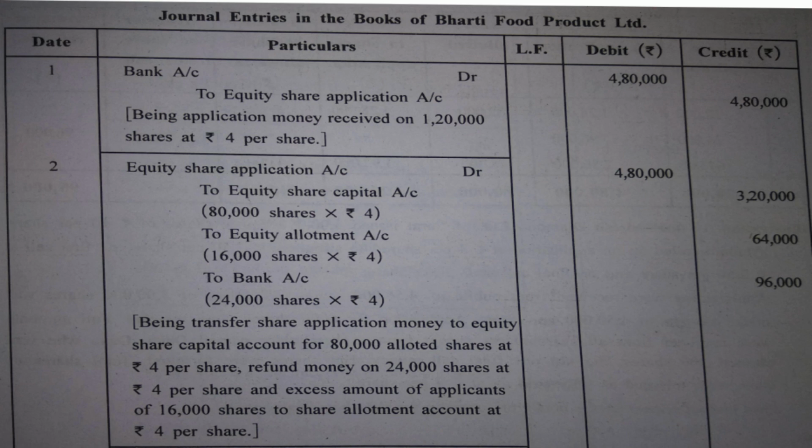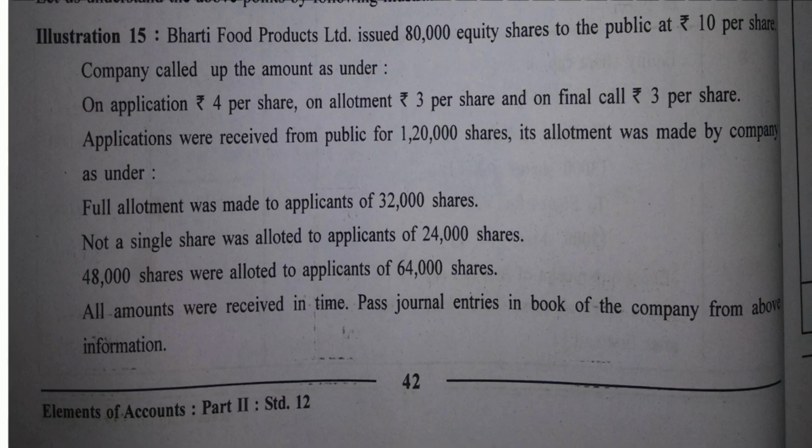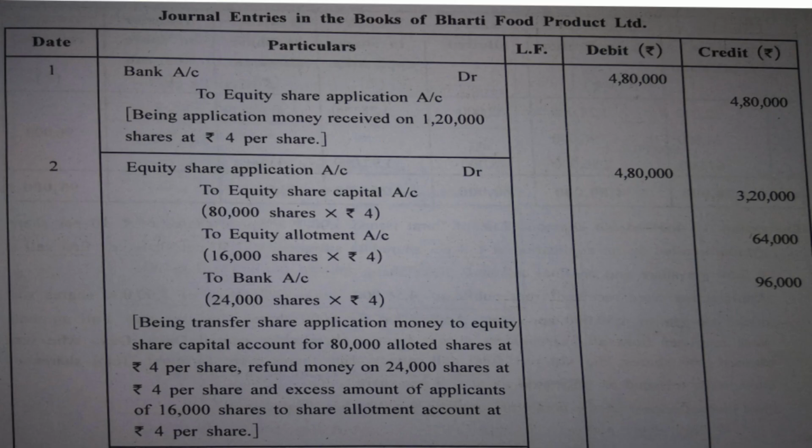That means how much advance have you kept? 16,000. 16,000 can also be obtained as the difference of 64 and 48. But all I'm trying to say is that for those 16,000 shares, the amount received is kept as an advance of allotment. Yes?